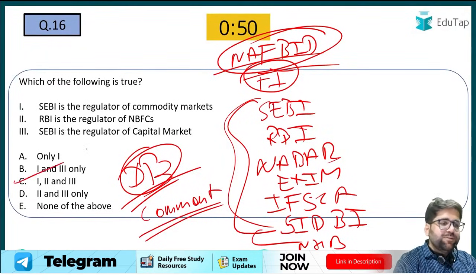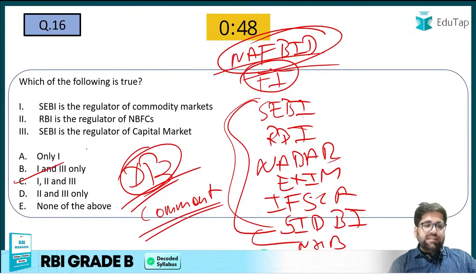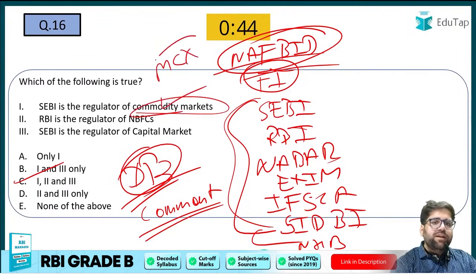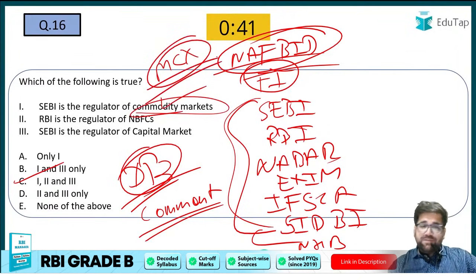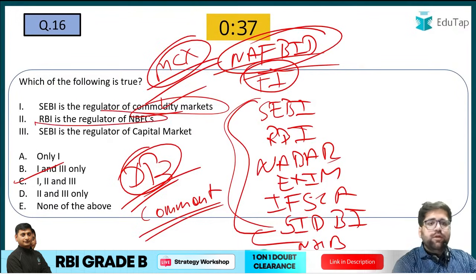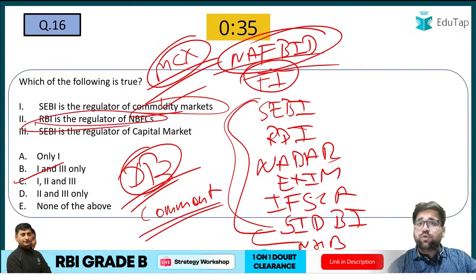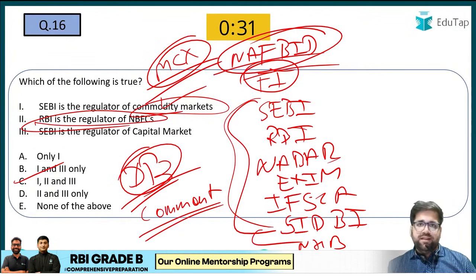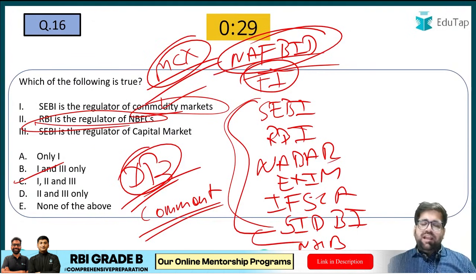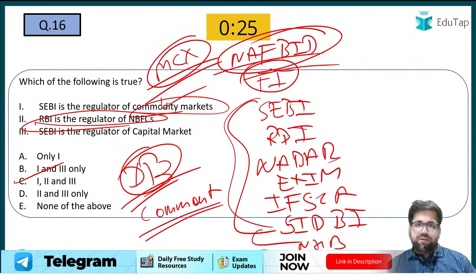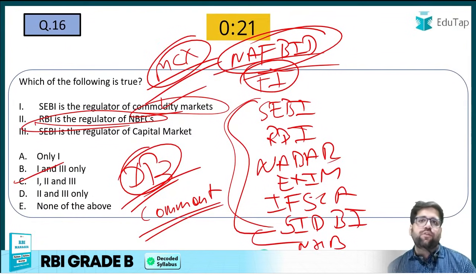Yes, the correct answer of this question will be C. SEBI is the regulator of the commodity market. Yes, you have heard right: Multi Commodity Exchange, also known as MCX. SEBI is the regulator of that body. RBI is the regulator of NBFCs. Yes, RBI is the sole regulator. But you could have said that RBI does not regulate all NBFCs; some part of NBFCs is covered by the Ministry of Corporate Affairs as well. But here the statement is very basic.